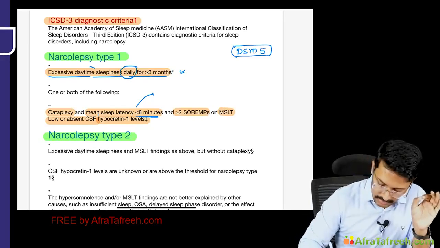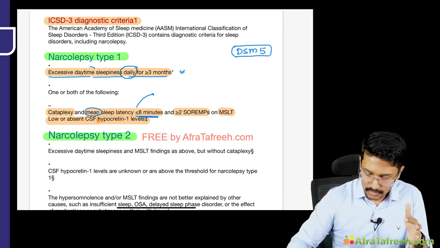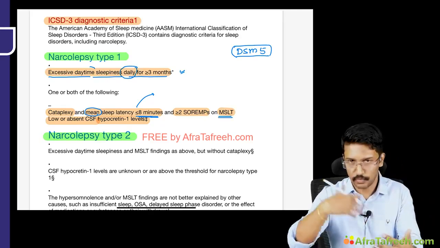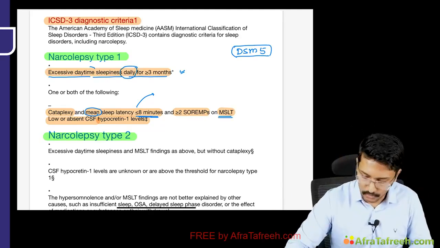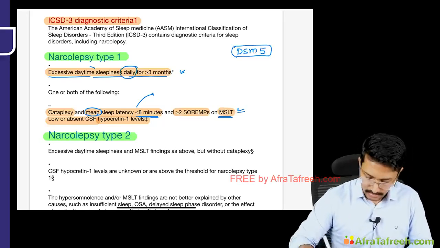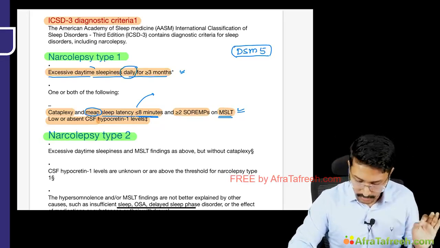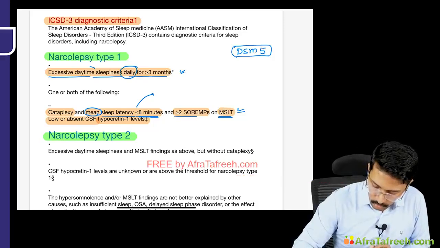But please remember here, it says mean sleep latency. That means we are doing a study called as multiple sleep latency test. So patient is made to go through multiple episodes of sleep, and then for every episode a sleep latency is calculated. So the investigation here is multiple sleep latency test, and a mean sleep latency of 8 minutes or less than that is supportive of diagnosis. Plus patient should have 2 or more than 2 SOREMs.